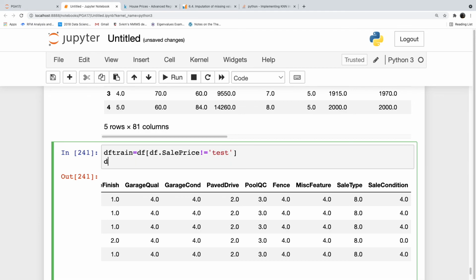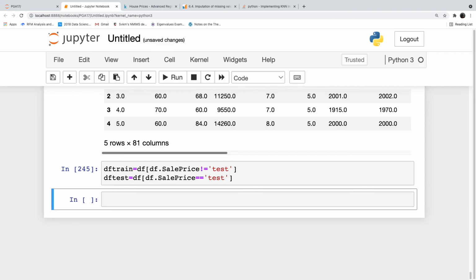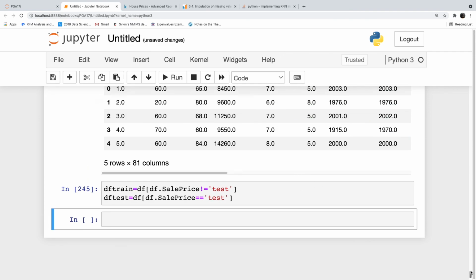Okay, if you are done, you can leave, no problem. I'll send you the notebook. Okay, so we got the data in a proper shape.